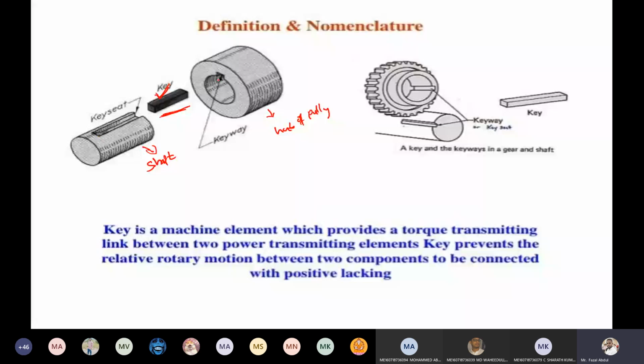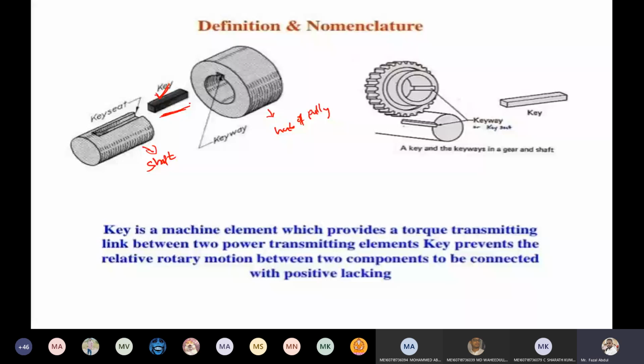A keyway is nothing but a slot or recess that is produced in the shaft material and in the hub also. These keyways are used to accommodate the key.